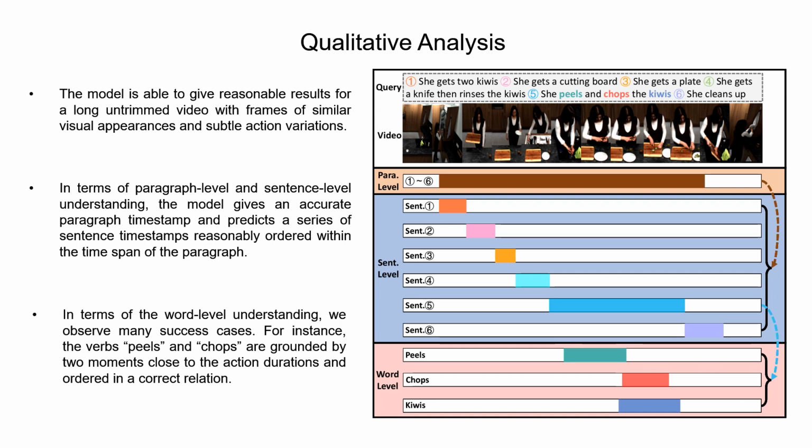In terms of the word-level understanding, we observe many success cases. For instance, the verbs, peels and chops, are grounded by two moments close to the action durations and ordered in a correct relation. Nevertheless, we also notice there are still many failure cases due to the limited amount of training data and weak supervisory signal.